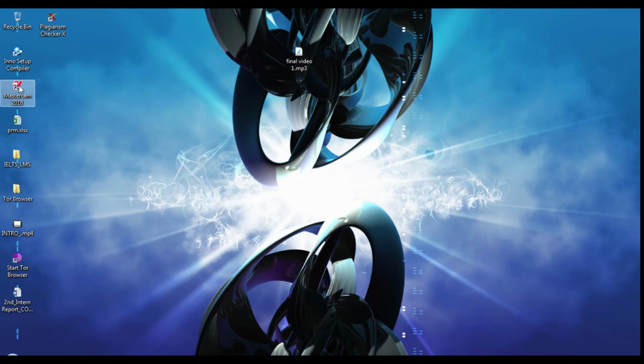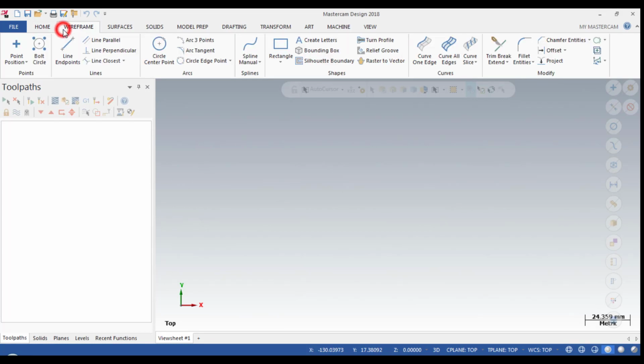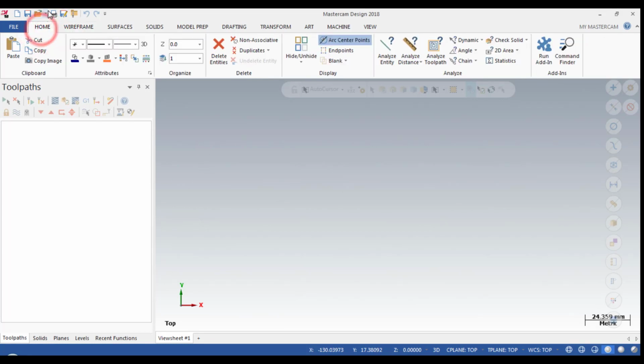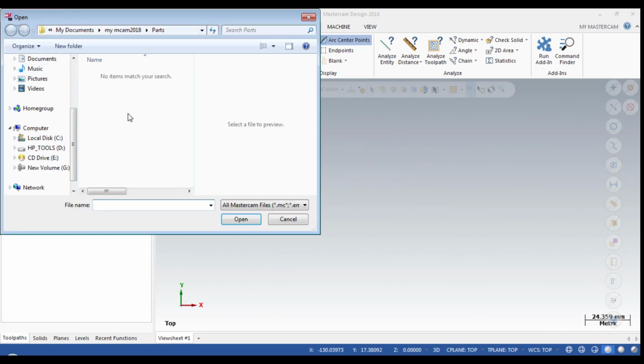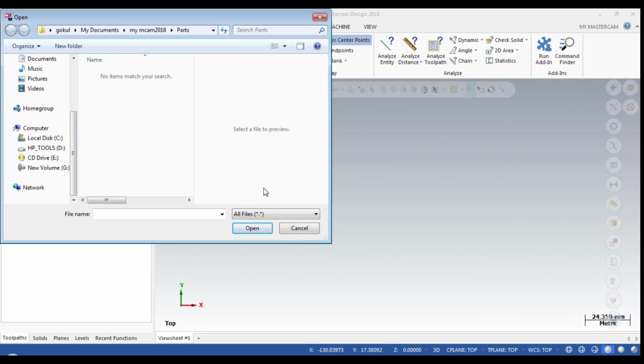Hi guys, today we are going to see how to program in Mastercam. When we double click Mastercam, this is the graphical interface of Mastercam, and now we are going to create a program for a component. So we are just going to open a component, and this is the window.